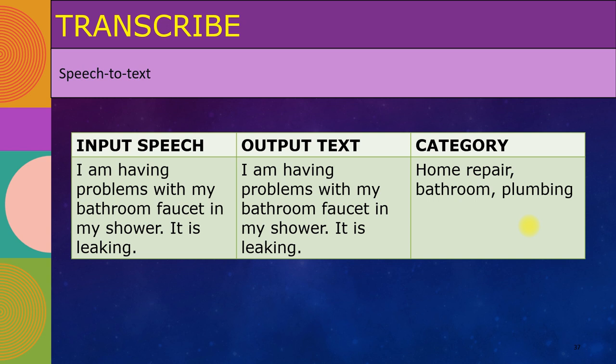Just for argument's sake, first of all, let's look at the text and extract some labels. This is the category: bathroom. So I label this as bathroom, and then I need to know, is it plumbing or is it remodeling?